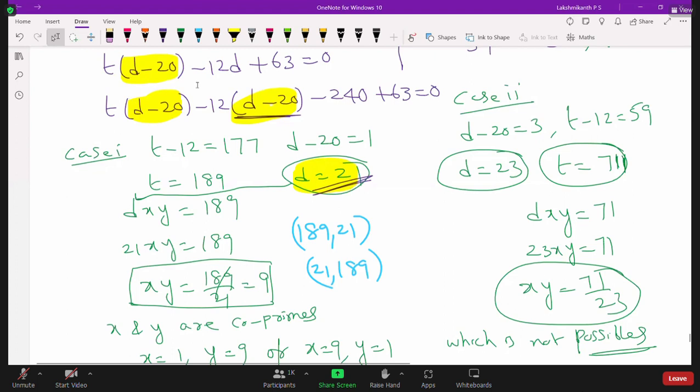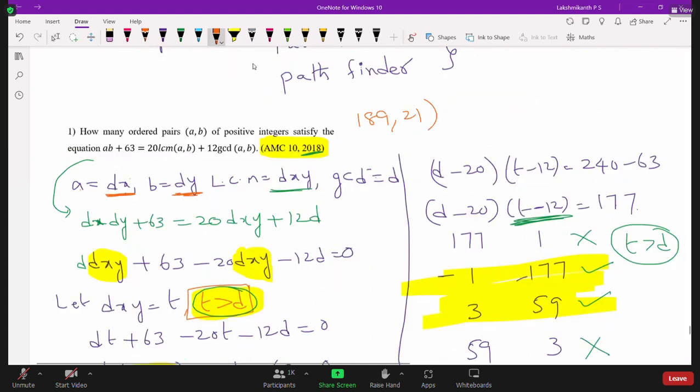Now totally how many ordered pairs will we get? We get only 2 ordered pairs. What are they? 189 comma 21 and 21 comma 189. So 2 ordered pairs only. See here in the problem they mentioned a comma b. That is the reason the answer is 2.